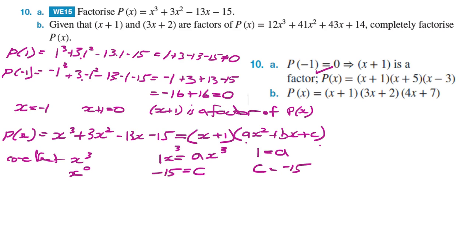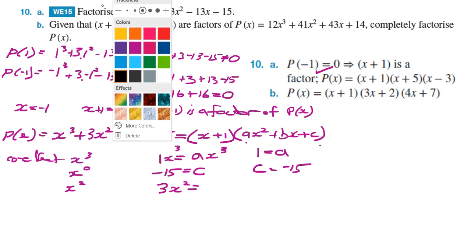Now the final part, to work out what the b value is, we need to work out the coefficients of the x squareds. So let's have a look at the x squareds. On the left hand side we've got 3x squared. Now on the right hand side, the terms that are going to come up with an x squared, I will change my pen colour to yellow.